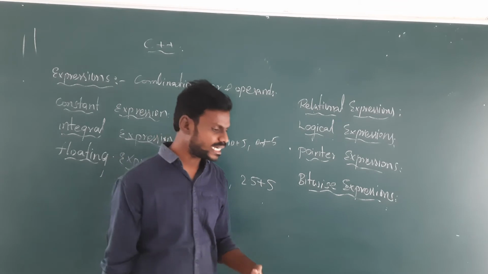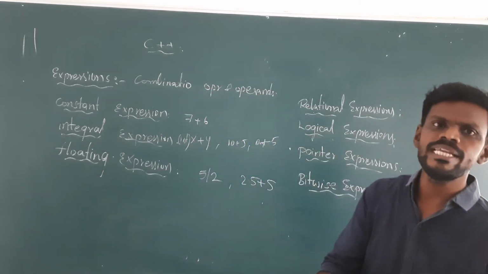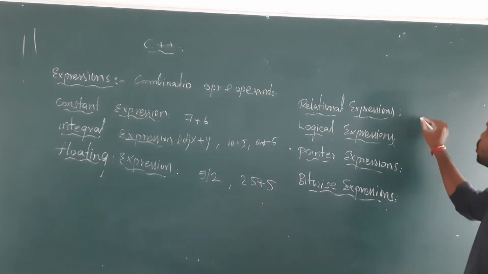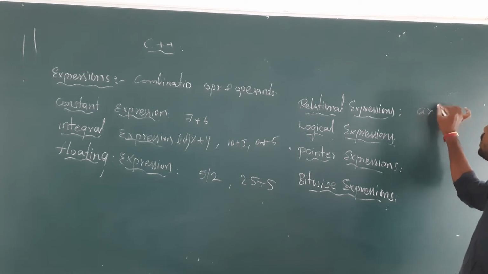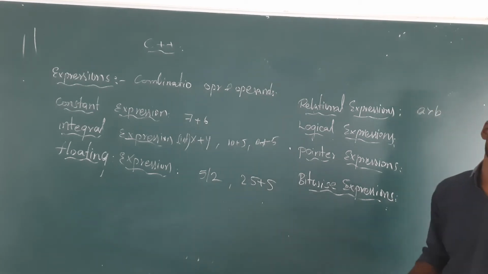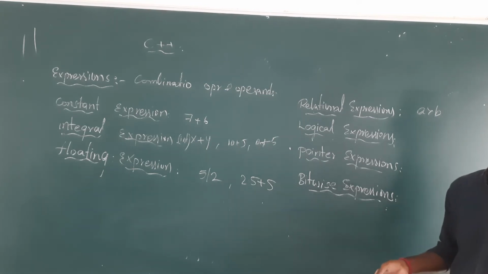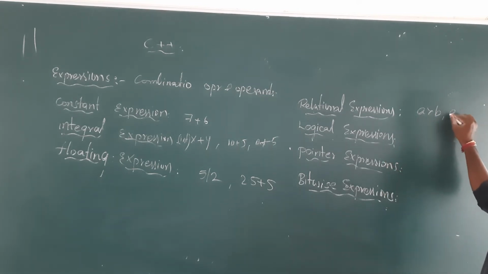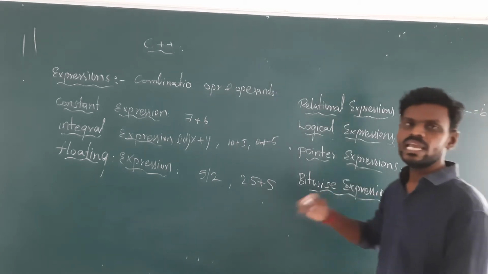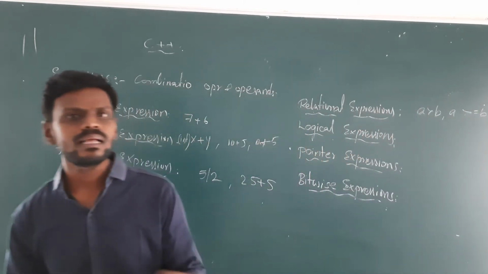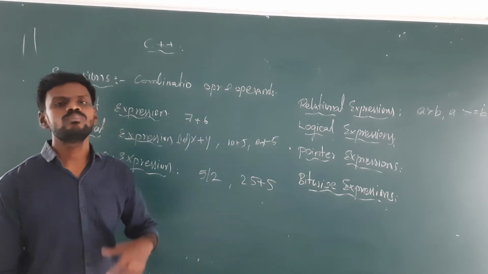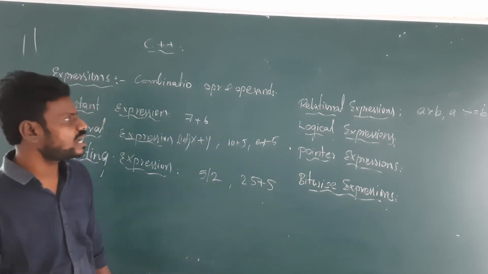So what does a relational expression contain? The result as a Boolean output. Boolean output means true or false. A greater than B will result as true or false. If it is true, then it will return true. If it is false, it will return false. You can use any kind of expression: A greater than or equals to B, A equals to B, A equals to B=10. In all the cases, it will return what? Boolean values like true or false.